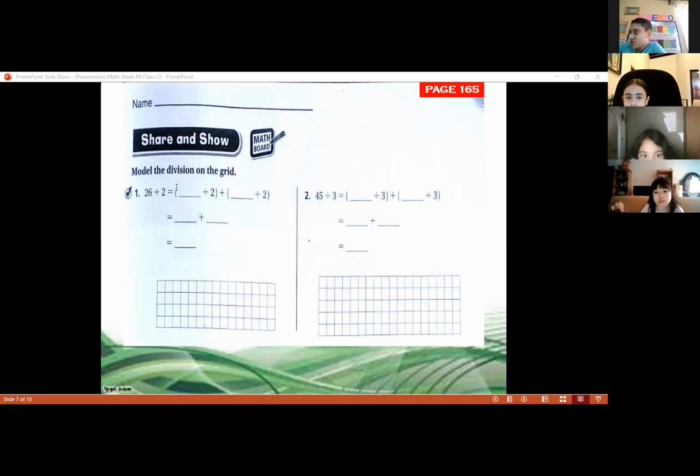For example, 20 plus 6 is 26. So we're going to divide 20 divided by 2 because we break the dividend into 2 numbers, into 20 and 6. So we need to divide the 20 by the divisor 2, plus 6 divided by 2 again. Now we need to divide this. 20 divided by 2. What is the answer of this division, class? 20 divided by 2.